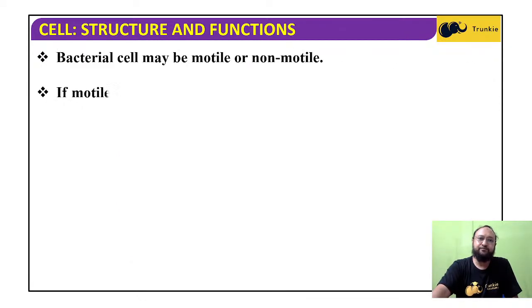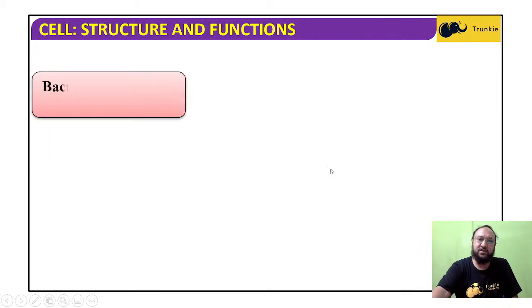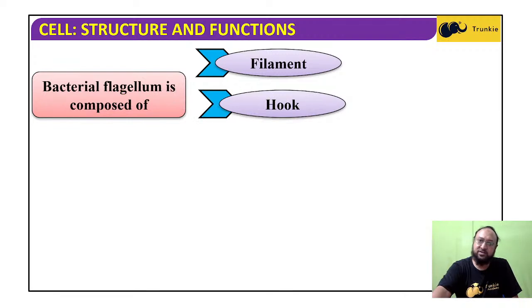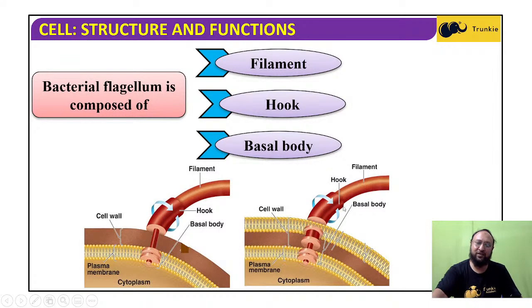Now, in the case of movement, some bacteria are motile and some are non-motile, and those that are motile have flagella. With the movement of the flagella, they are able to move, and flagella have different types depending on their composition. The composition is the filament, hook, and basal body. But whether they are present all over the body or two in number, bacteria are grouped accordingly.